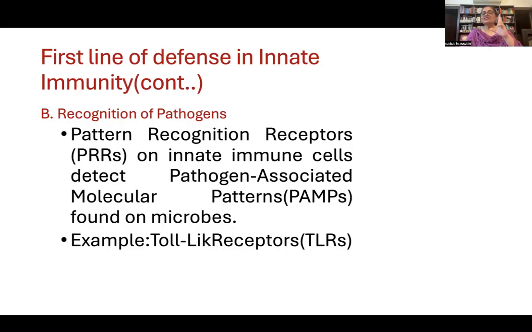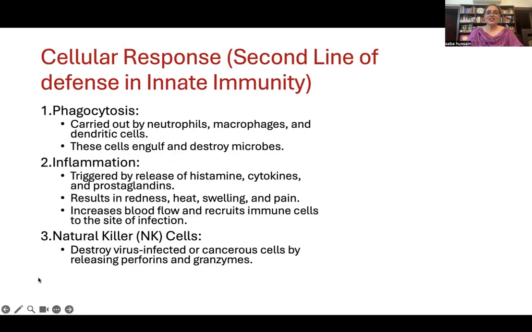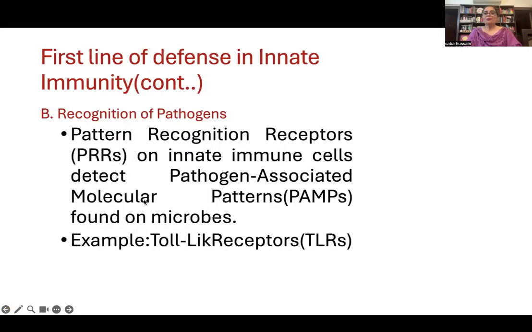They have pattern recognition receptors on the outer surface of immune cells, like a detective device on their surface. What can they detect? These PRRs detect pathogen associated molecular patterns. Whatever molecular patterns are present on pathogens are detected by pattern recognition receptors.